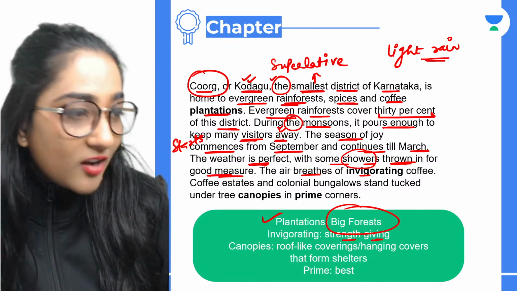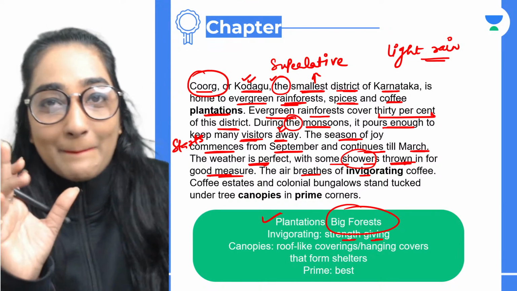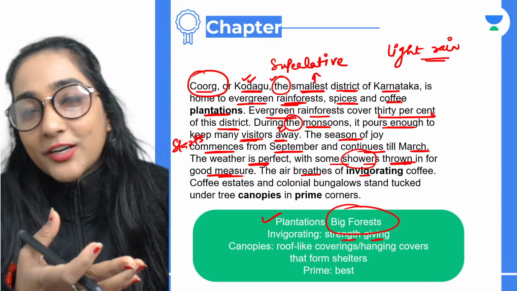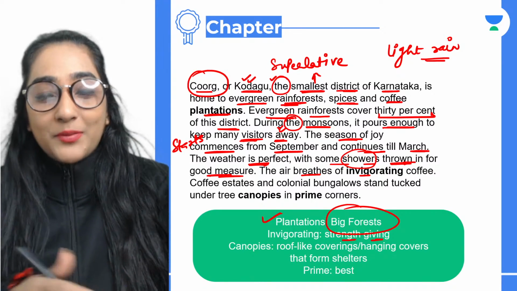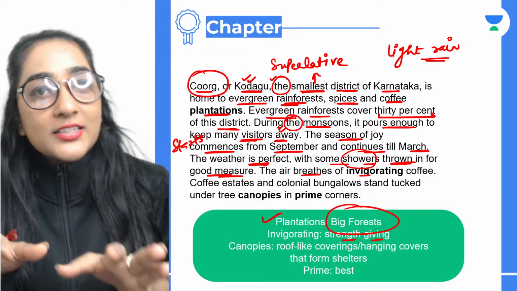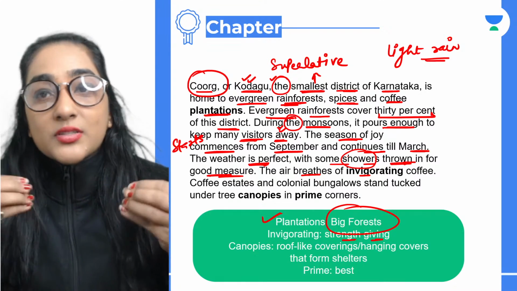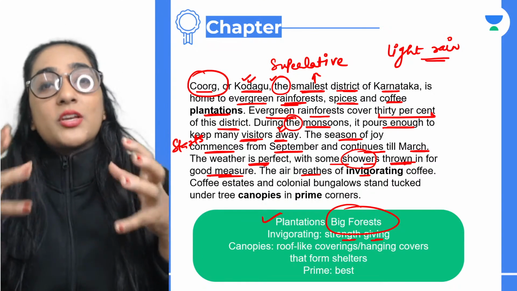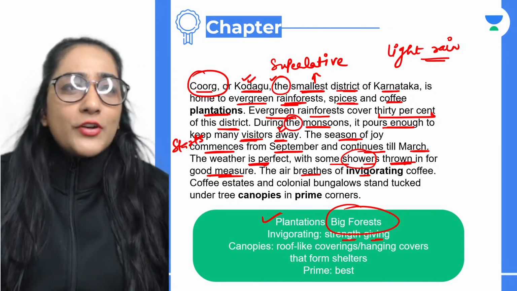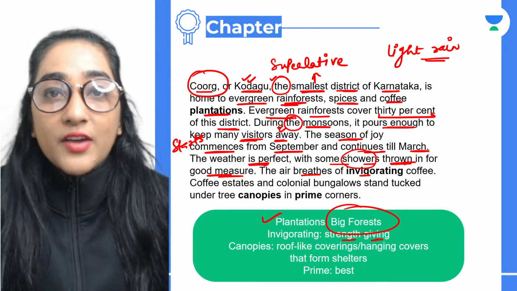You know, when you're feeling hungry and there's nothing at home and you're wondering what you should be eating, and you see a packet of Maggie, you'll definitely go into the kitchen and say, okay, fine, I'll make it. So you get that happiness immediately: okay, I'll have Maggie. तो ये वही वाला सीन है, वहां जाके पूरी हवाओं में सिर्फ कॉफी घूम रही होती है, और वो आपको इस तरीके से, मतलब आपके शरीर में जान डाल देती है, इतनी एनर्जी डाल देती है, that you feel so good, so fresh, so active and energetic, you start enjoying the very environment there.